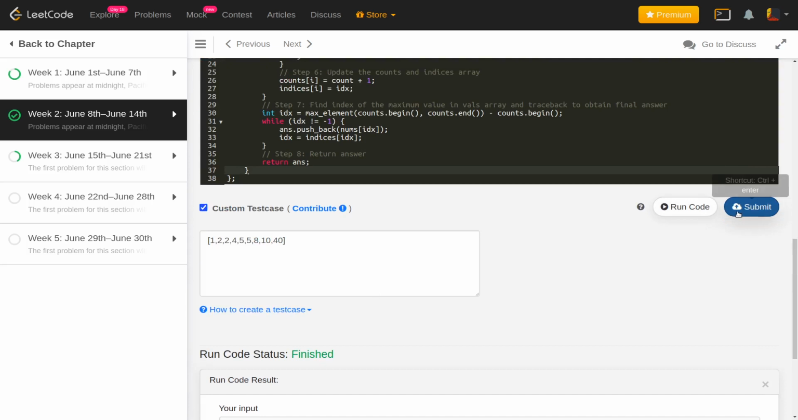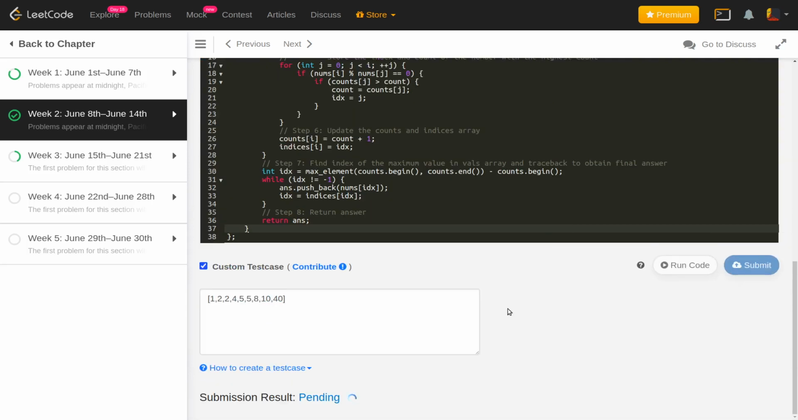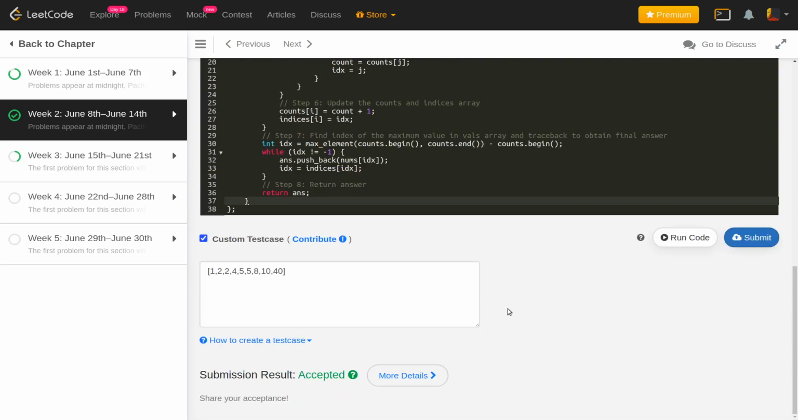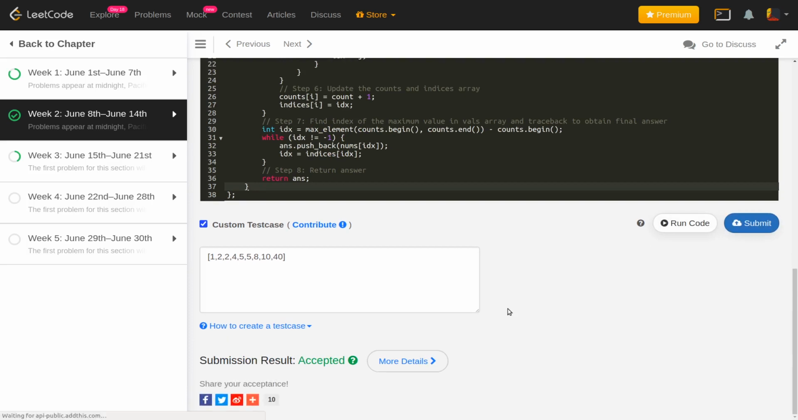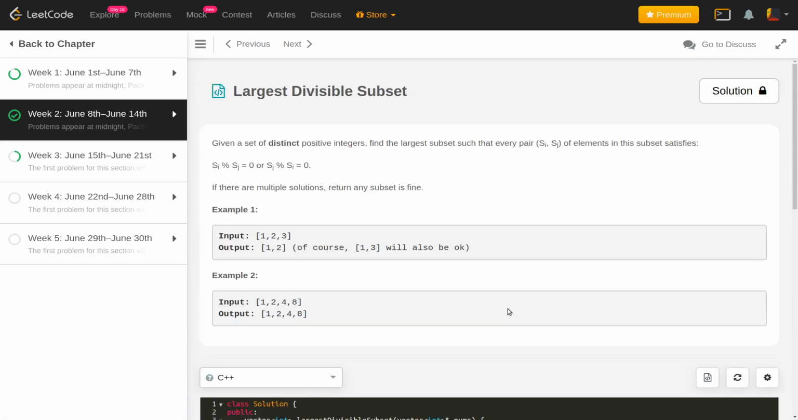So let's try to submit this code and see if this works or not. Okay, this works, accepted. So this is a very standard technique in DP, and you might encounter very similar problems to this. I'll be posting the links to similar problems in the description section of this video, so you can try out those problems as well.